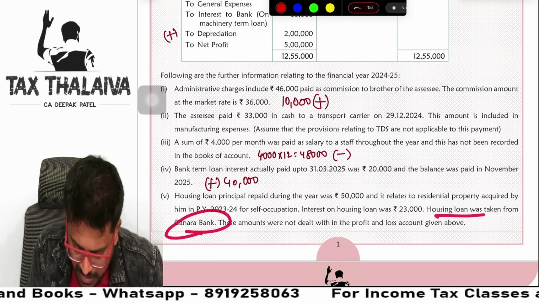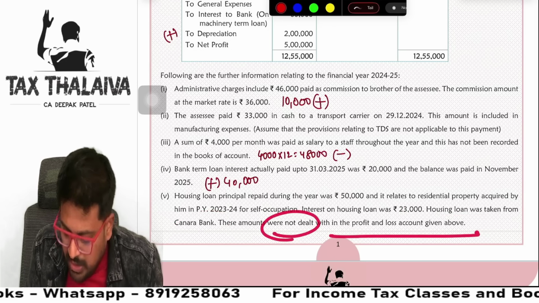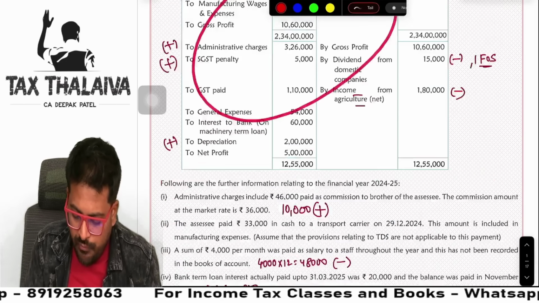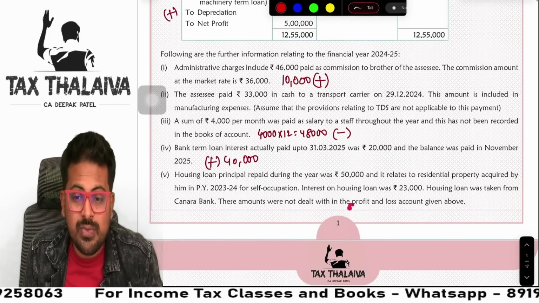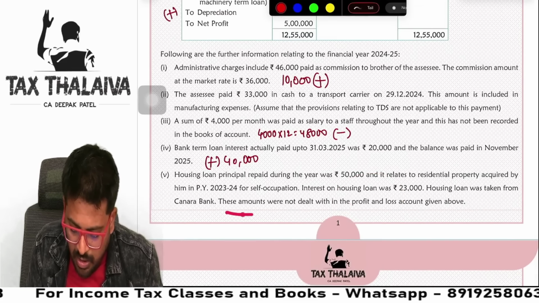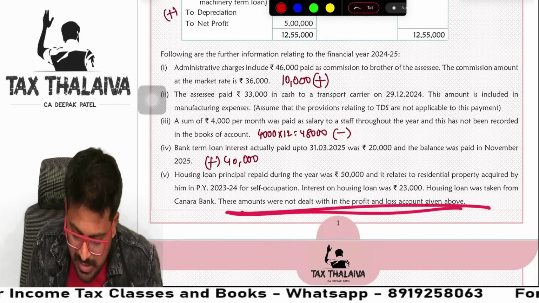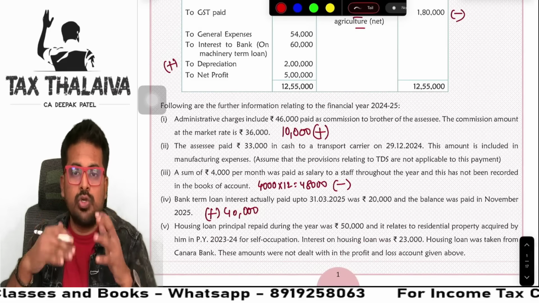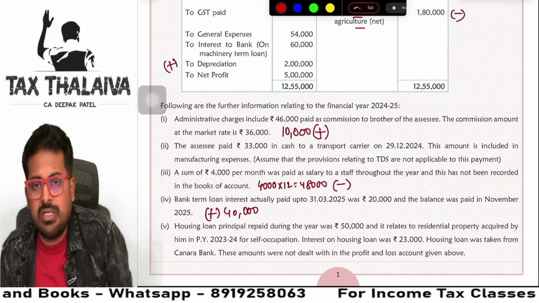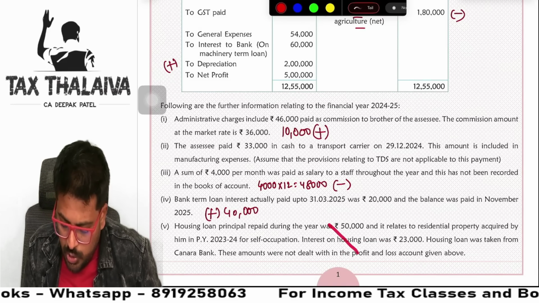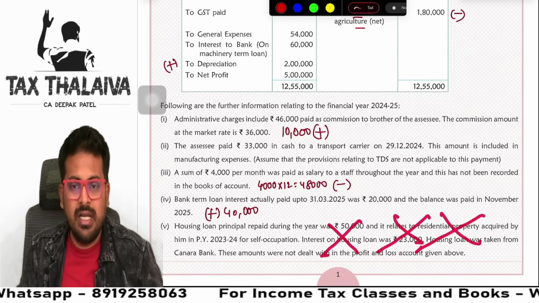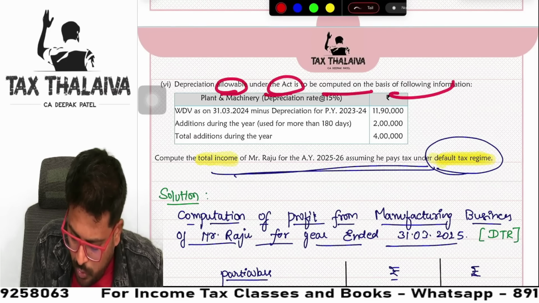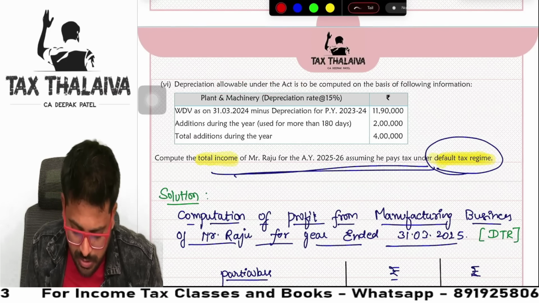Housing loan was taken from Canara Bank. These amounts were not dealt with in profit and loss account. Okay, no problem. In profit and loss account, nowhere are those two pieces of information given. If this line was given, like these amounts were dealt with in profit and loss account, then we would have reduced those amounts from the profit and loss account. Are you getting it? So here, no adjustment is required, guys. Nothing is required.